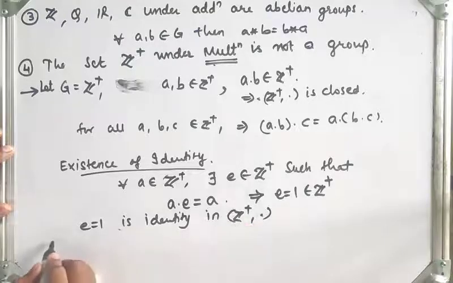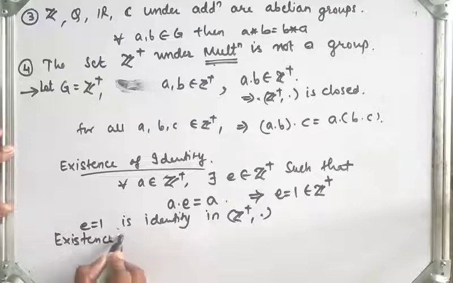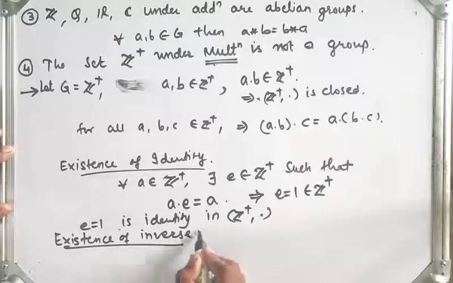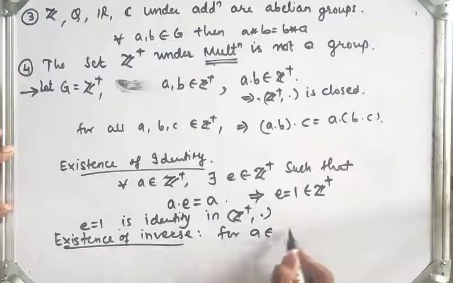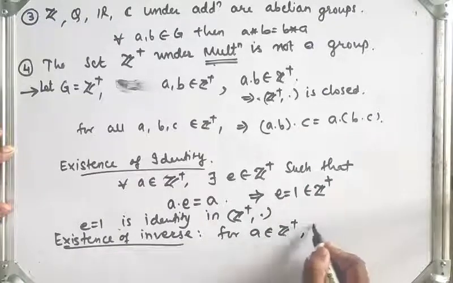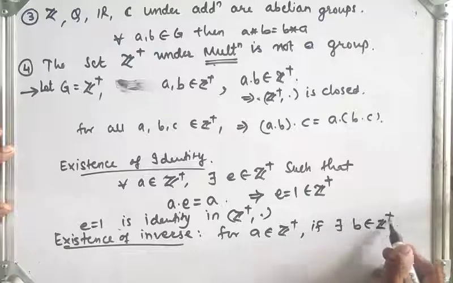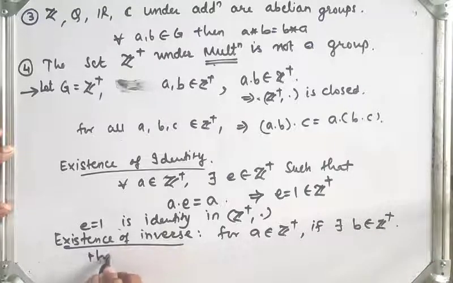Now last, existence of inverse. For a belonging to Z plus, if there exists b belonging to Z plus such that, what is the property?